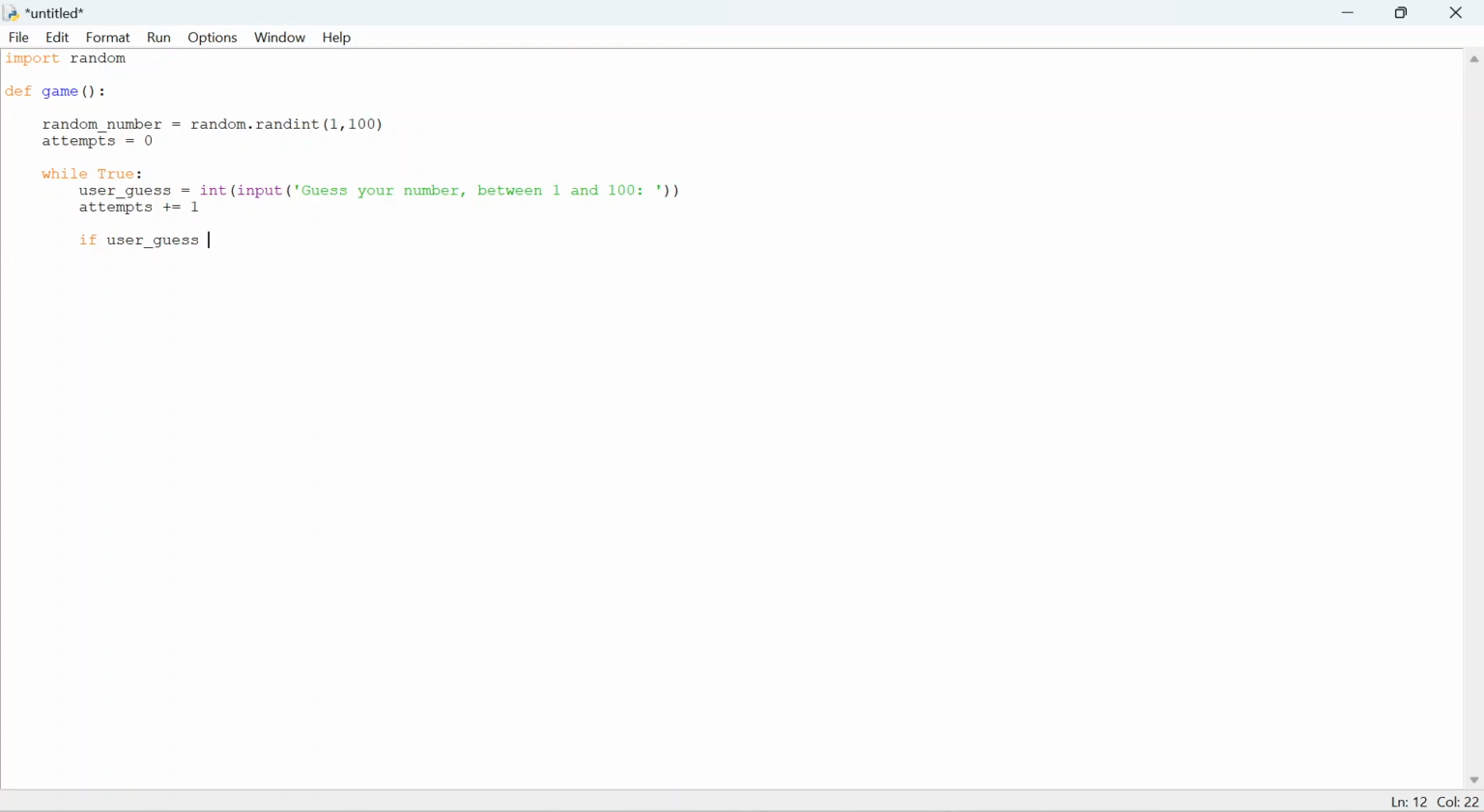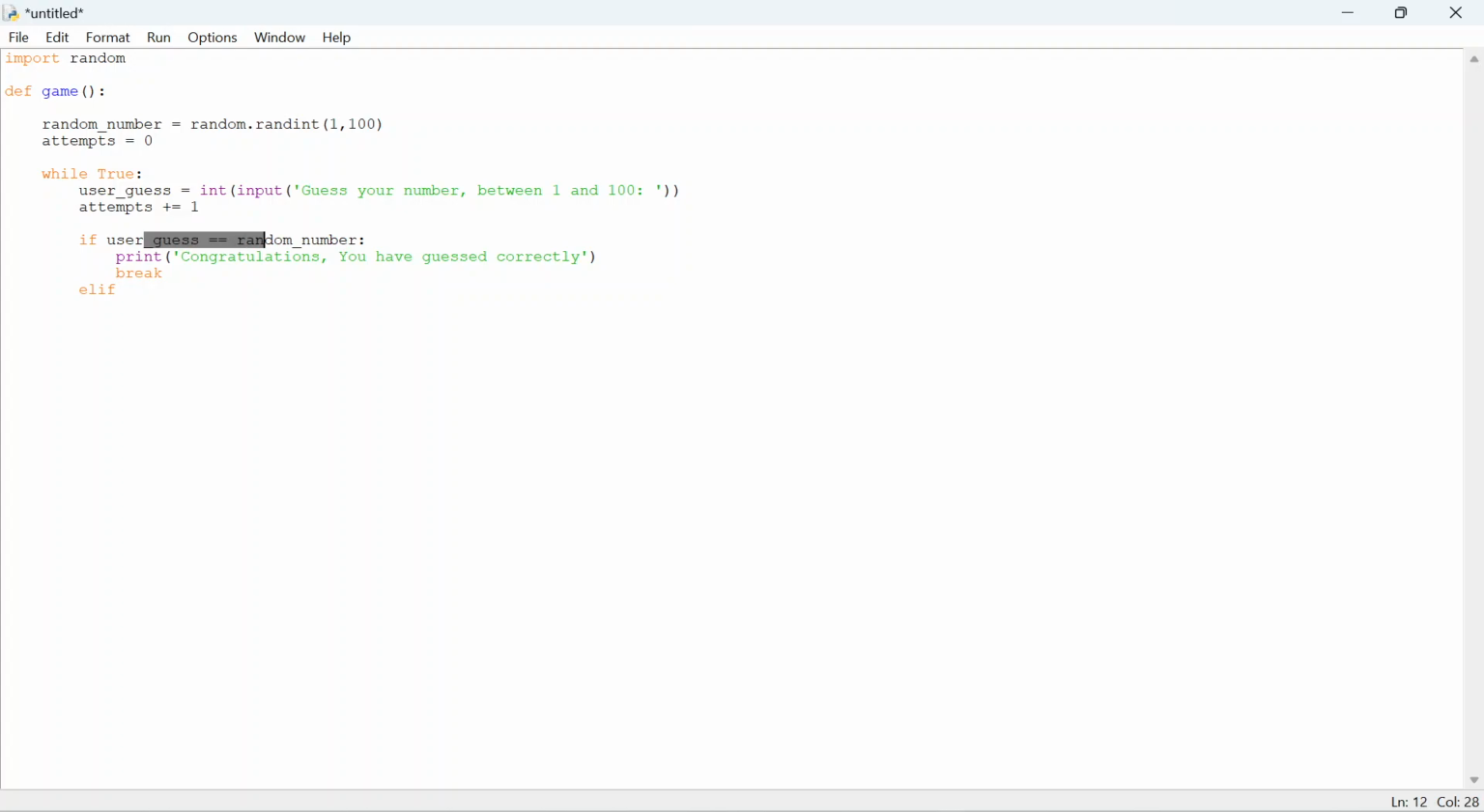If user guess equals random number, you can guess what's coming next. So we will print, if I can spell properly, congratulations, you have guessed correctly, and then that's it. But what if they don't guess correctly? We will break out of this and we will just have an elif.